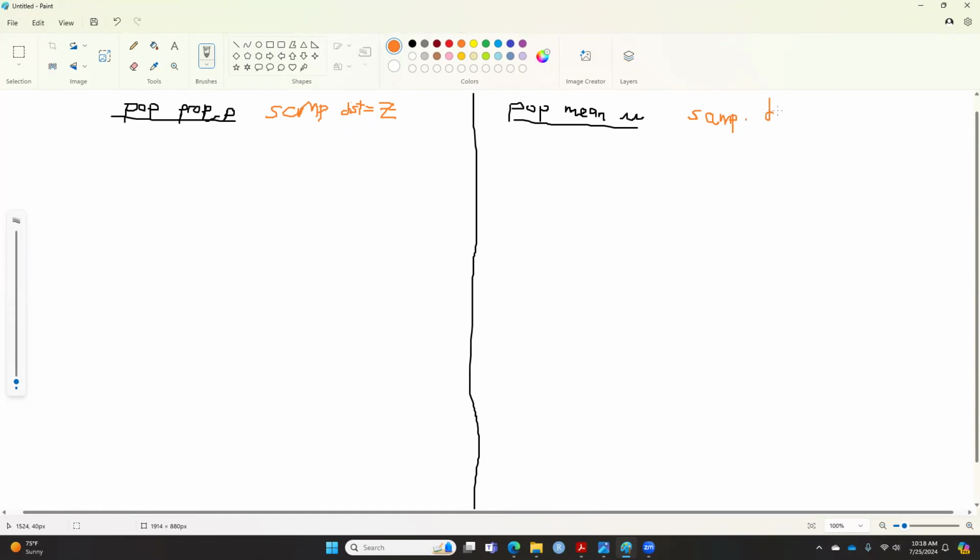It doesn't matter, as long as it's talking about proportion, the sampling distribution is Z. But for the population mean, the sampling distribution is T. This is super important, because I will ask you this in the test. It's kind of like a free 1 point for you guys.